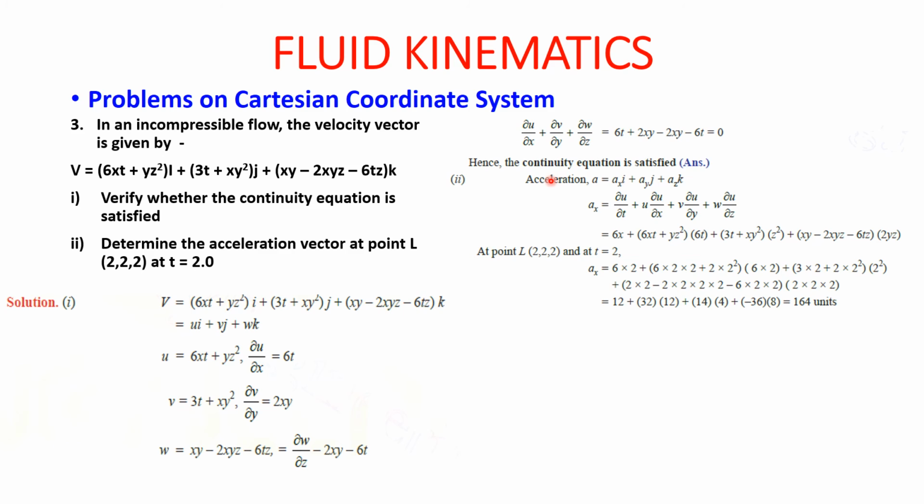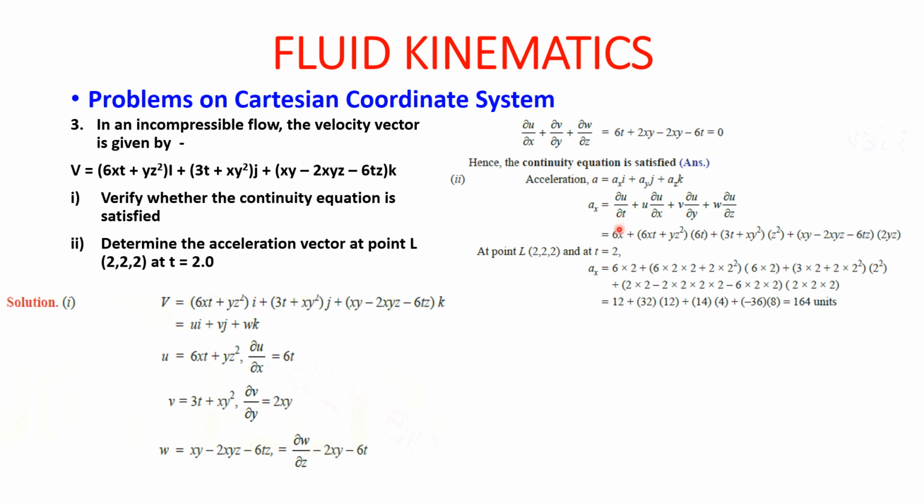Now guys, what we have to find is acceleration. The point is given to us, that in the x, y and z directions the magnitude is 2, and with respect to time also it is 2. So now see here that ax will be equal to ∂u/∂t plus u ∂u/∂x plus v ∂u/∂y plus w ∂u/∂z. Whenever the x direction is taken, we have to use only u.